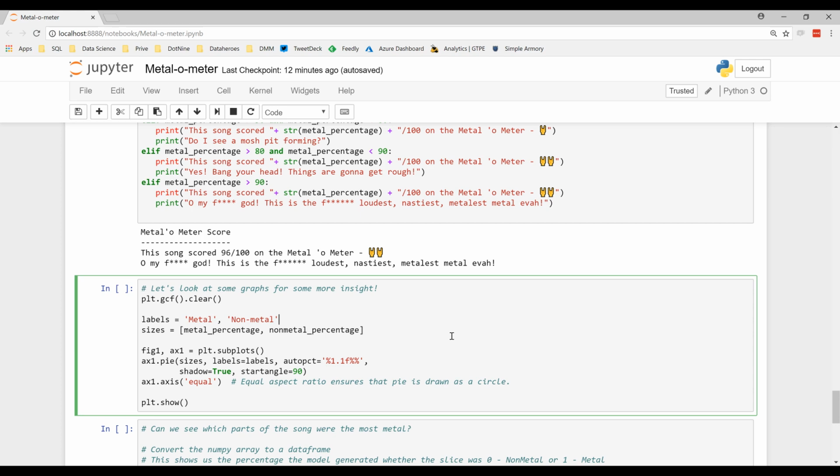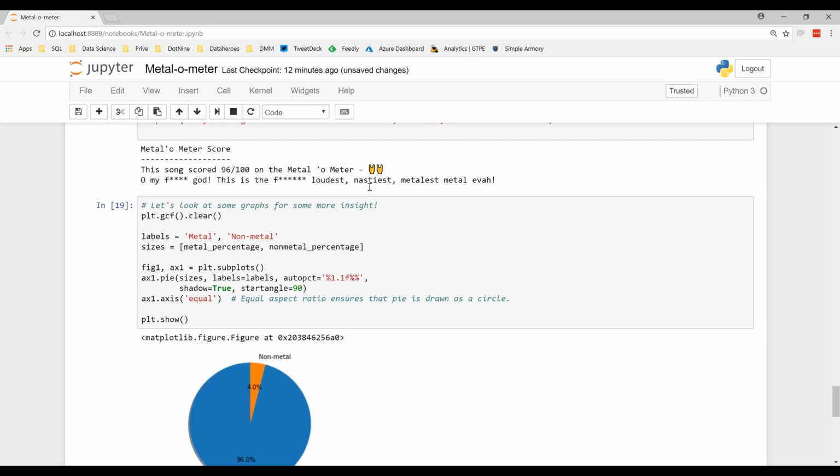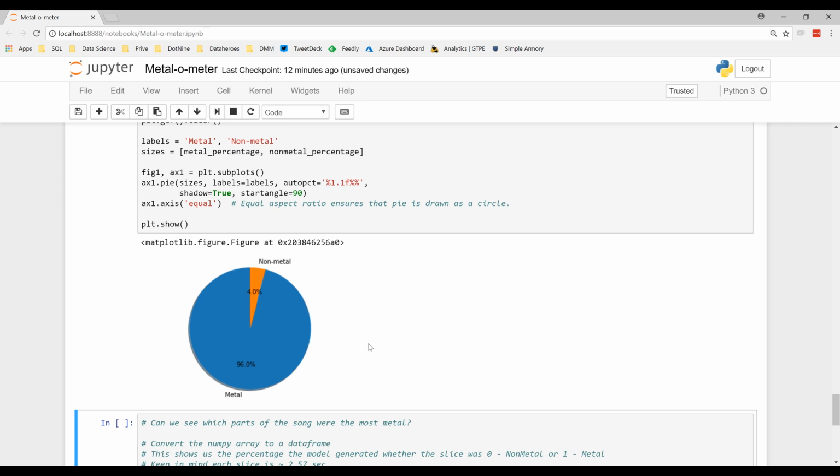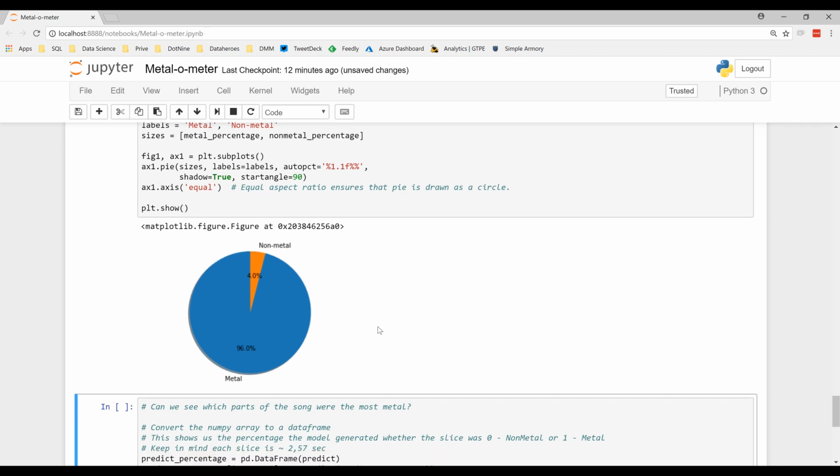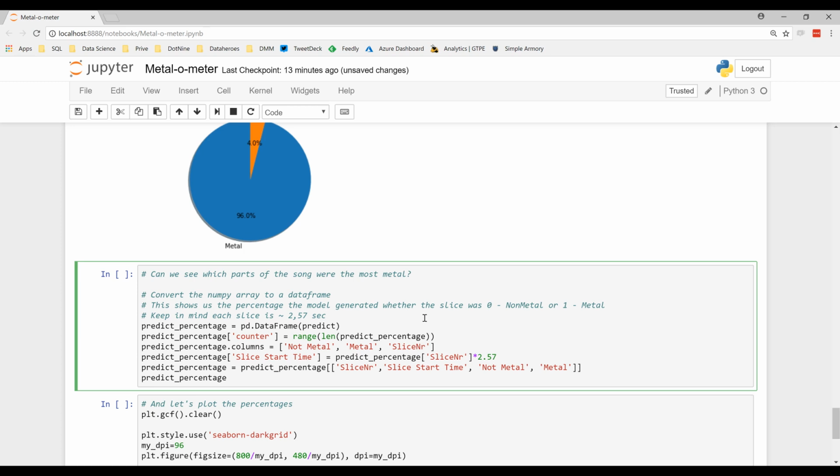Let's look at some graphs, because we like graphs to see how we performed. This is the graph of the percentage, how much it scored metal. Again, just a visual representation of the metalometer you saw earlier. Can we see which parts of the song were the most metal? Like I said in the introduction, each slice is about 2.5 seconds.